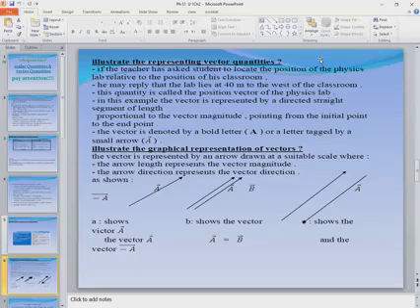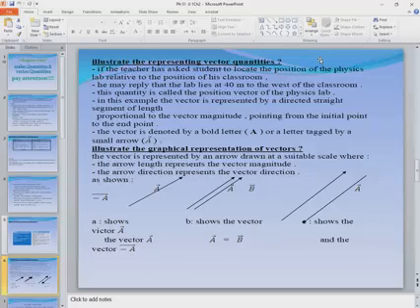So it's denoted by a bold letter A, tagged by a small arrow upon it. This is how you can write the vector quantity.